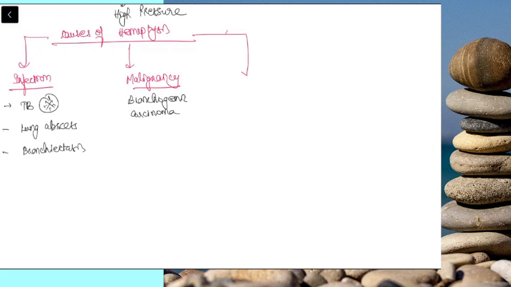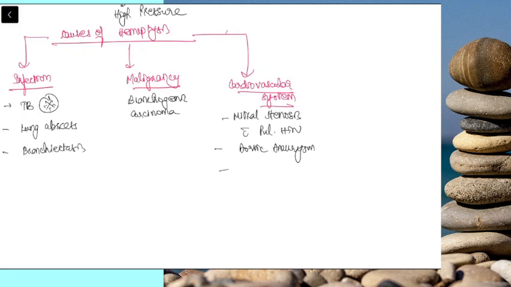If you have ruled out these two, then another important cause comes, that is from the cardiovascular system. Mitral stenosis or pulmonary hypertension can cause it rarely, but an important cause will be aortic aneurysm and arteriovenous malformations.